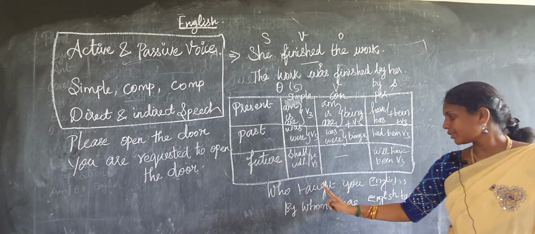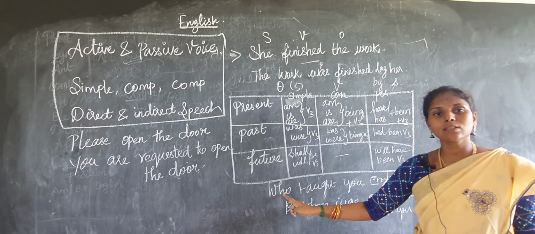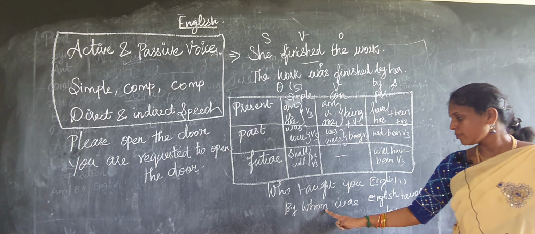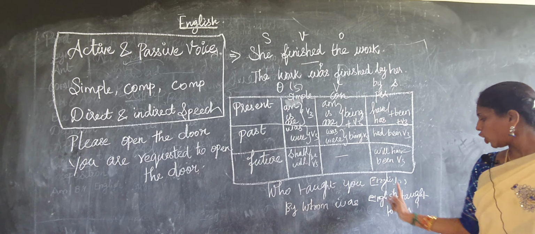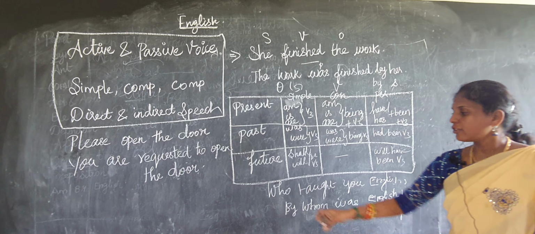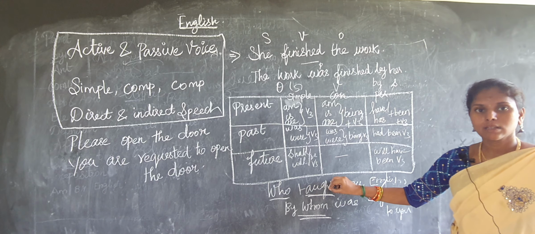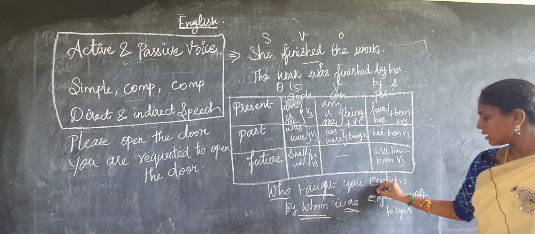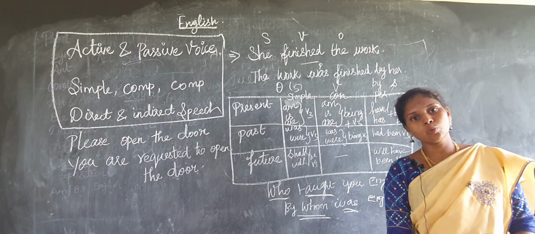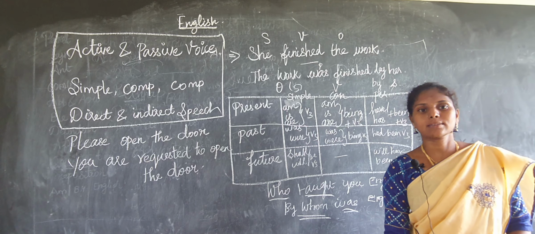And the next and last thing is interrogative. So, who taught you English? Okay? So if they ask who, you have to write by whom. By whom was English taught to you? If who comes, you have to write whom. So here taught is past, so that's why we are using was English taught to you. So this we call active voice and passive voice. I think it's clear. Next we will move on to simple, compound, complex.